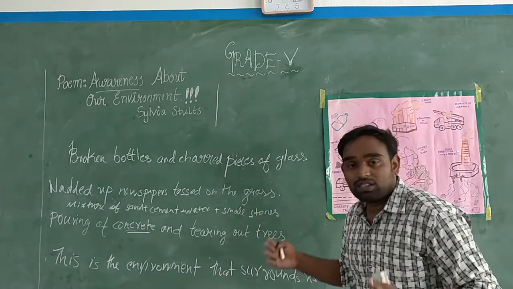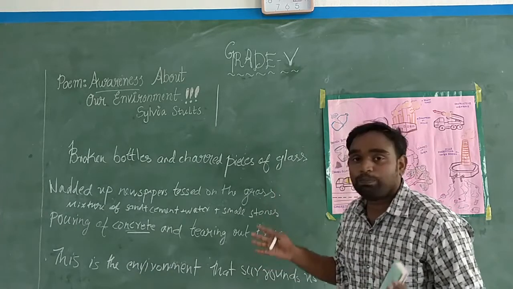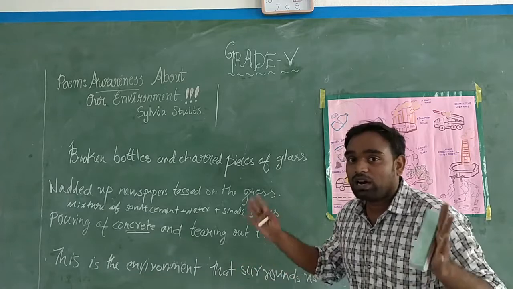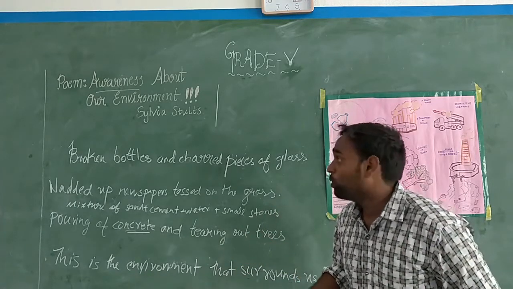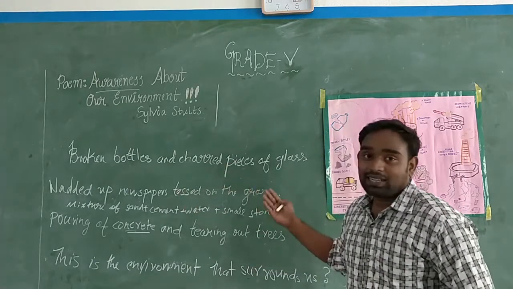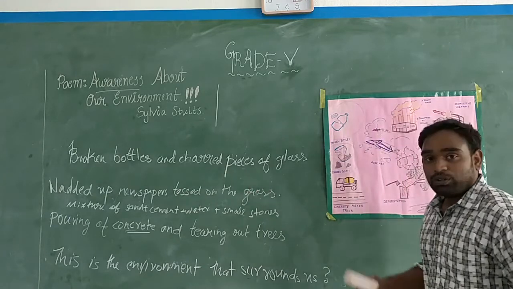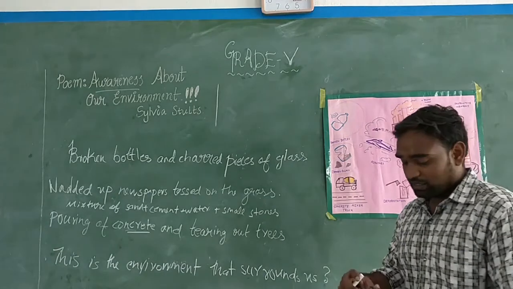We'll read aloud the first stanza once again with full clarification of what is in the poet's mind. She is worrying about her environment, which is our environment too. So let's read aloud. Broken bottles and charred pieces of glass. You might have seen broken bottles. Have you seen charred pieces of glass?